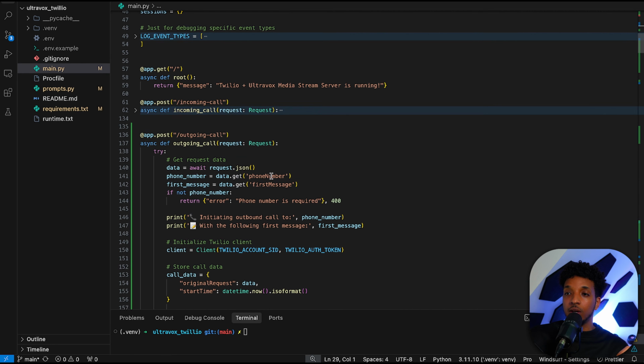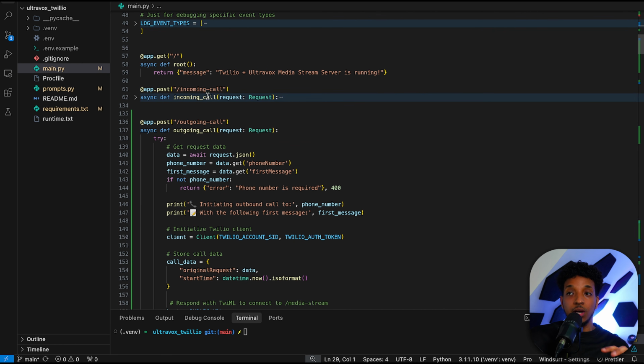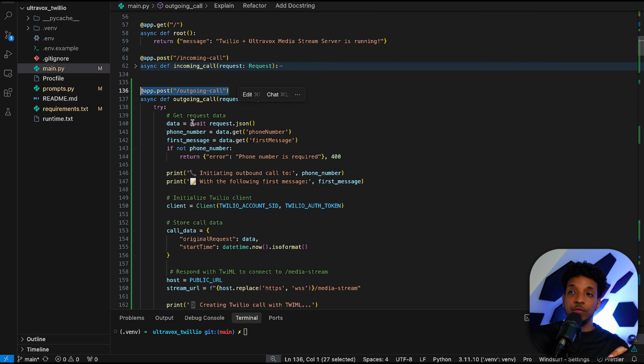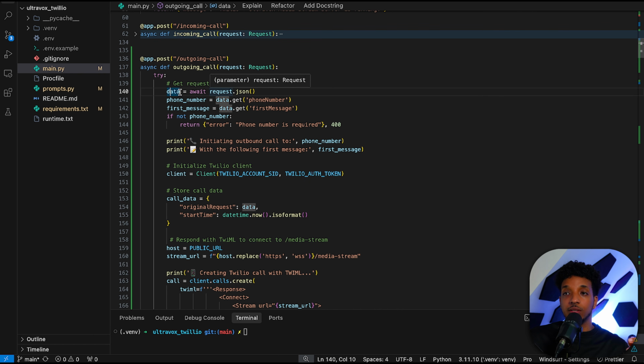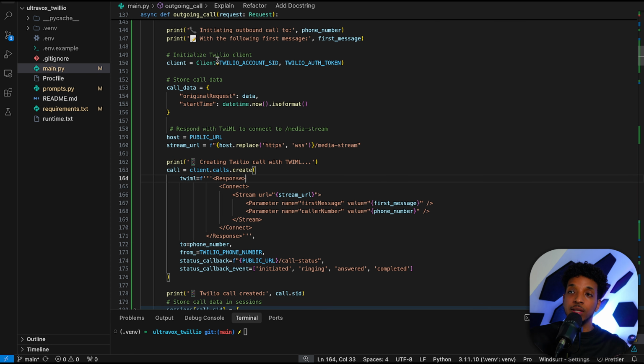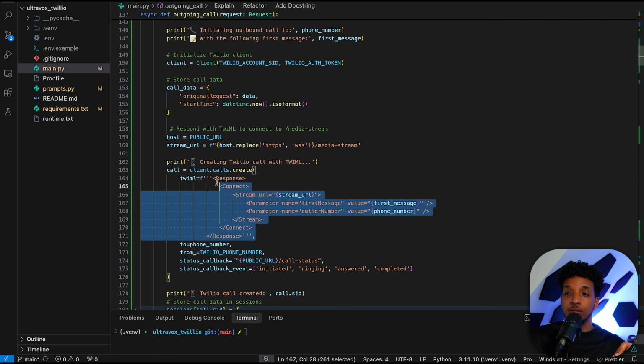And moving on, we can come down. So the incoming call endpoint is basically the same, hasn't been touched. But now we have a new endpoint for the outgoing calls. All we're doing is just extracting that data, so we get the phone number and the first message. Then we initialize the Twilio client via the account information that we've added. And then we create the call using this section here.